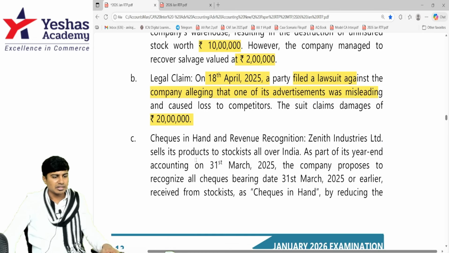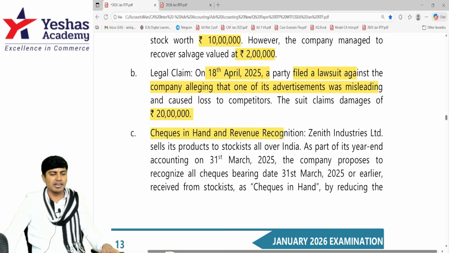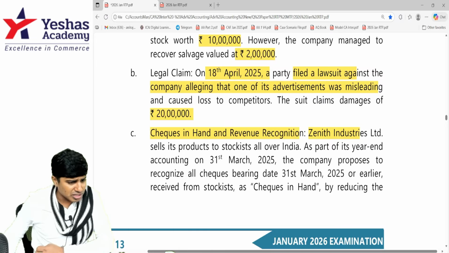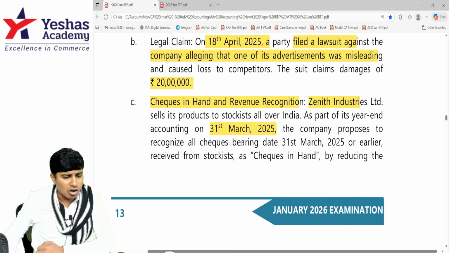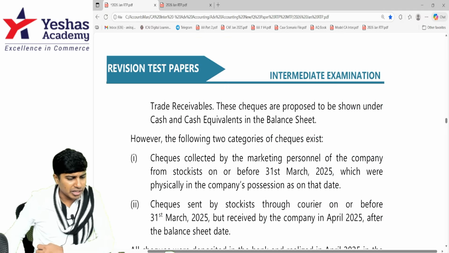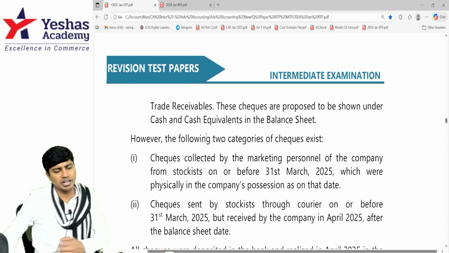Let's see C. What is there in C? Checks in hand and revenue recognition. Zenith Industries, the company in which you are appointed as an accountant, sells its product to stockists all over India. In every part of India, you have your customer and you are selling goods there. And as part of its year-end accounting on 31st of March 2025, company proposes to recognize all the checks bearing the date 31st of March 2025 or earlier received from stockists as checks in hand by reducing trade receivables. These checks are proposed to be shown under cash and cash equivalent in the balance sheet.